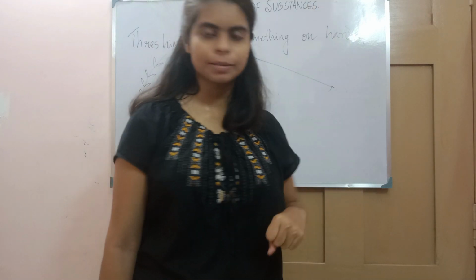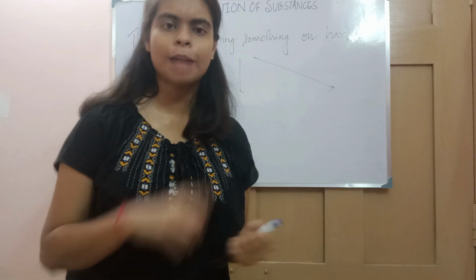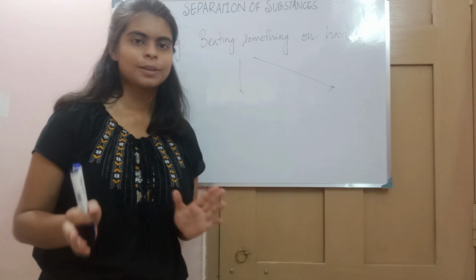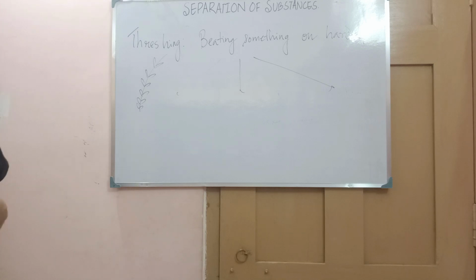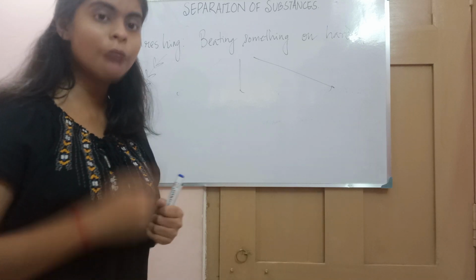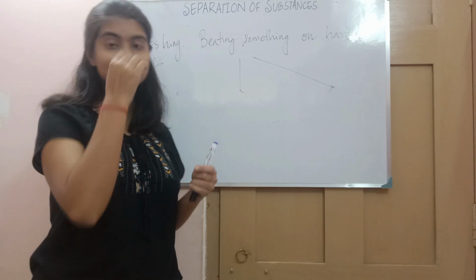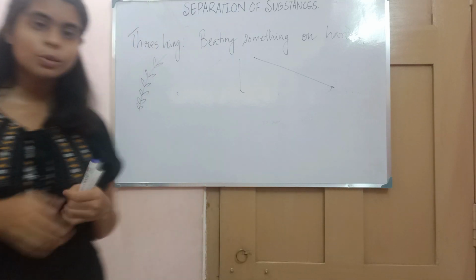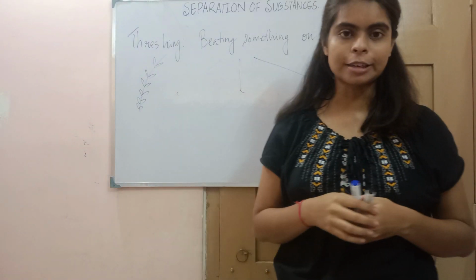Just go and pick a mango. What do we do? We just pull the mango from the branch and eat it. So it is easier. A mango is easier. But what about these grains? The grains present in the stalk, attached to the stalk. How will we separate them? Picking one by one will take time. It will take not only a whole day, I must say the whole year. So we can't separate the grains from the stalk by hand picking.